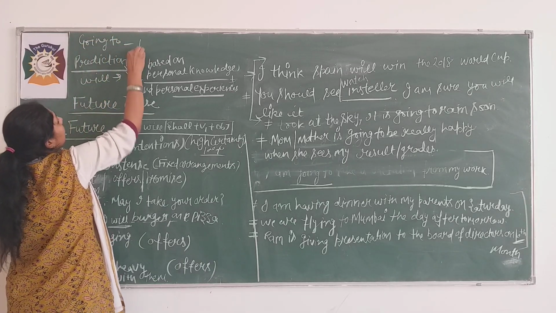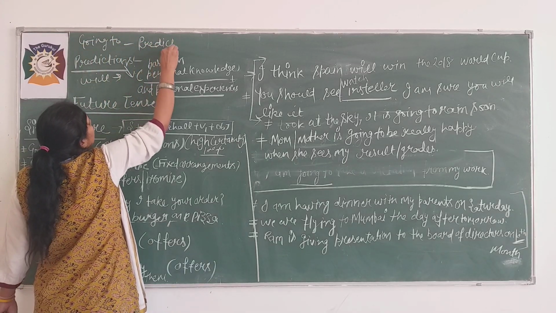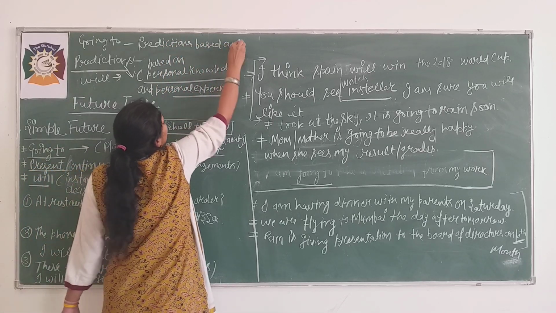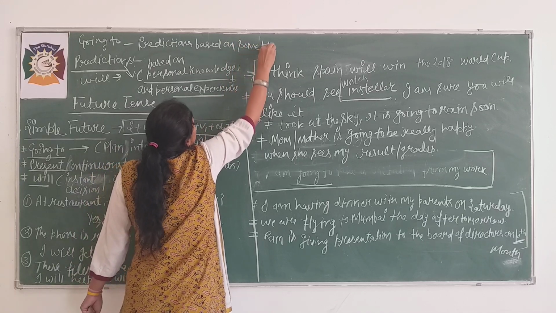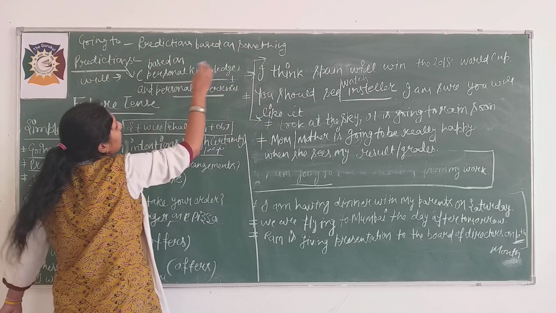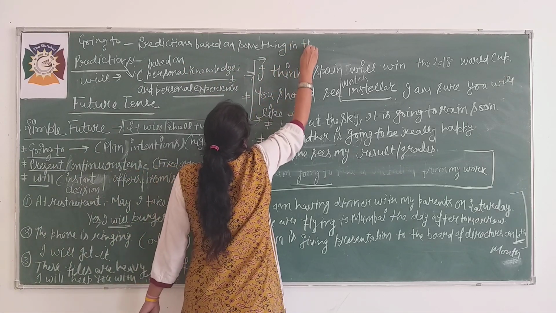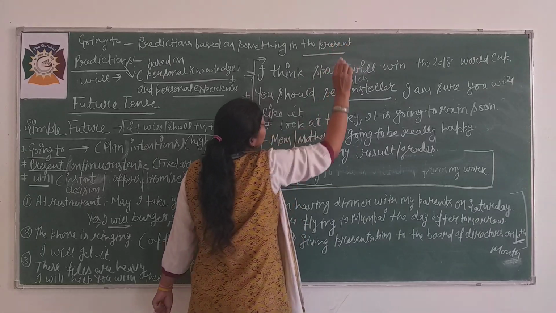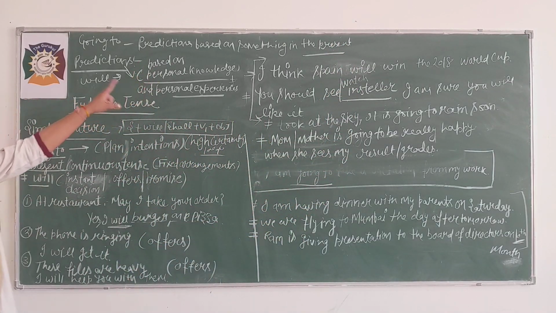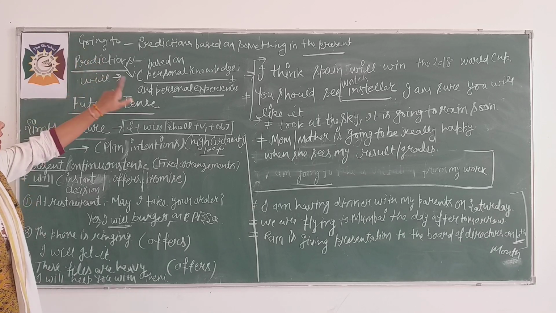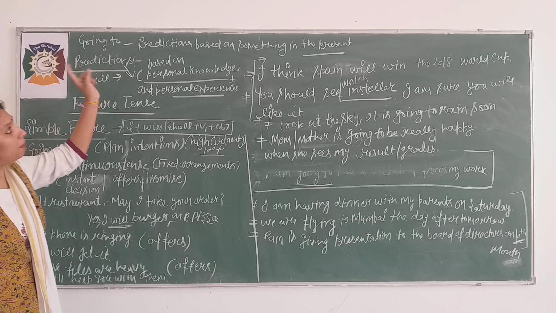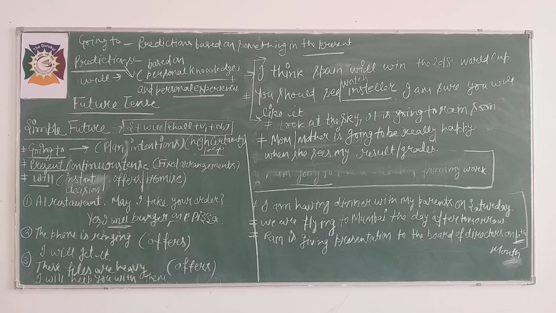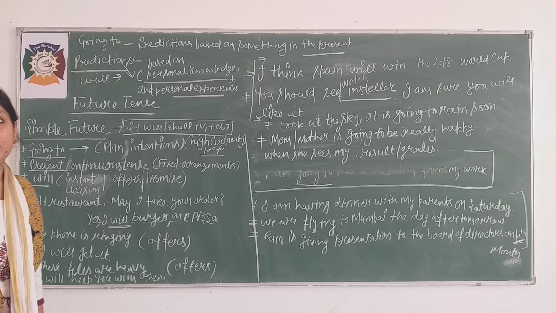Where will you use it? Predictions based on something in the present. When you see something in the present and make a prediction, there you will use "going to". And for a prediction based on your knowledge and experience, you will use "will". And this is your simple future tense.